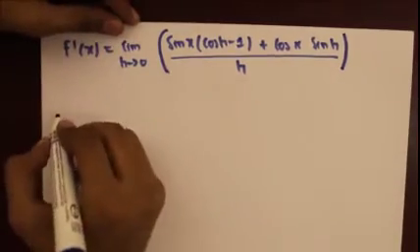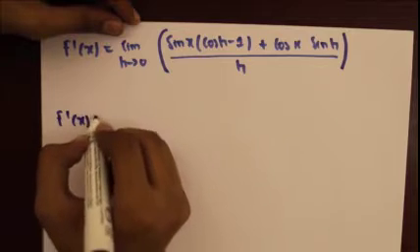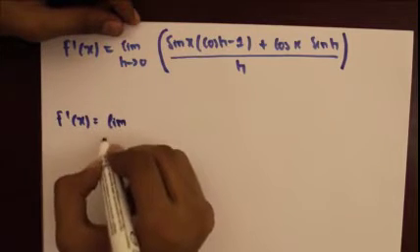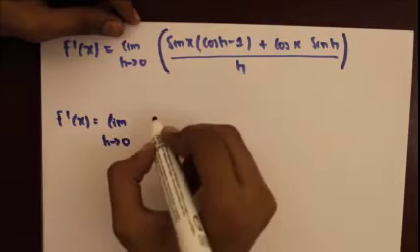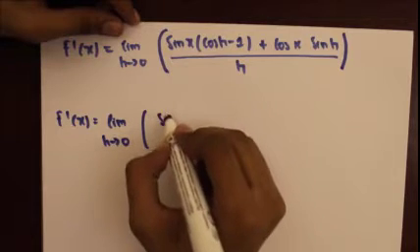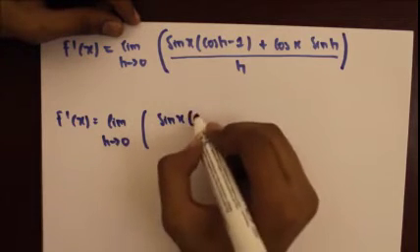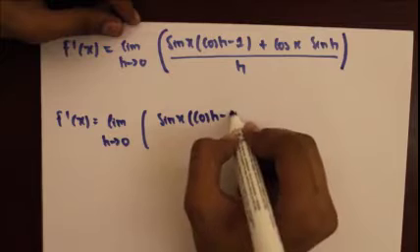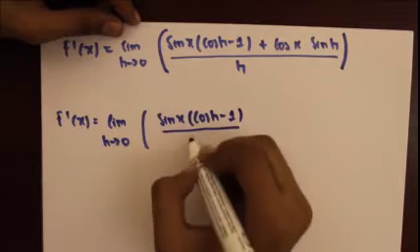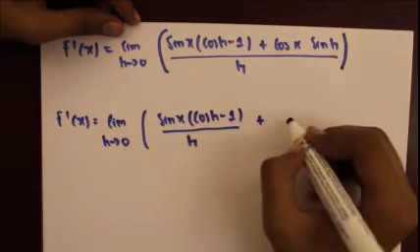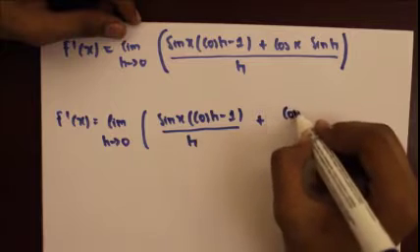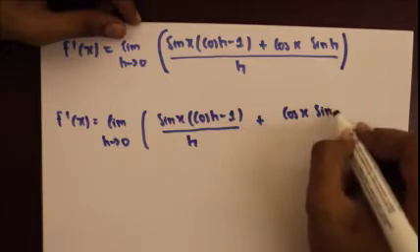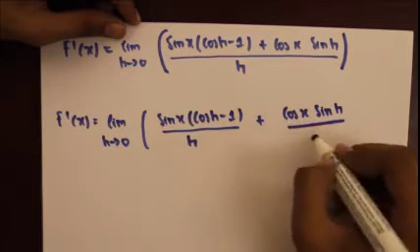So this will give us f prime of x is equal to the limit as h approaches 0 of sine x into cos h minus 1 over h plus cos x sine h over h.